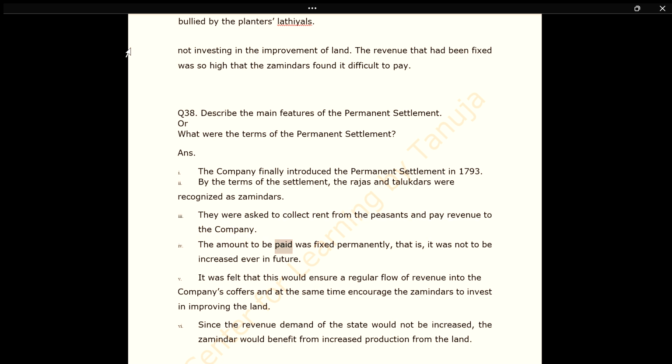The amount to be paid was fixed permanently, that is, it was not to be increased ever in future. It was felt that this would ensure a regular flow of revenue into the company's coffers and at the same time encourage the zamindars to invest in improving the land. Since the revenue demand of the state would not be increased, the zamindar would benefit from increased production from the land.